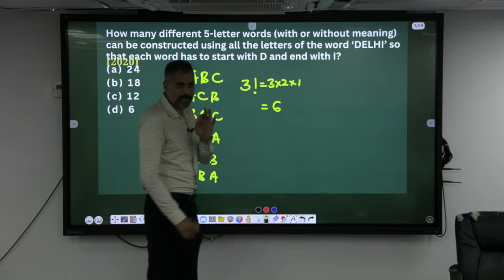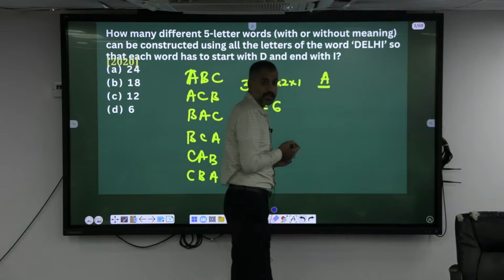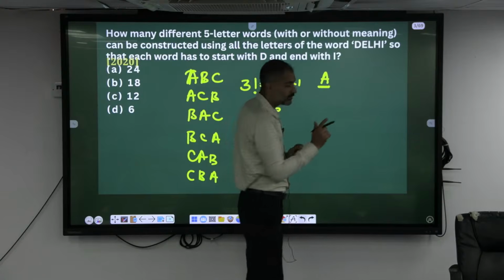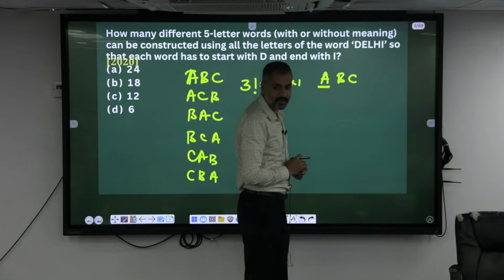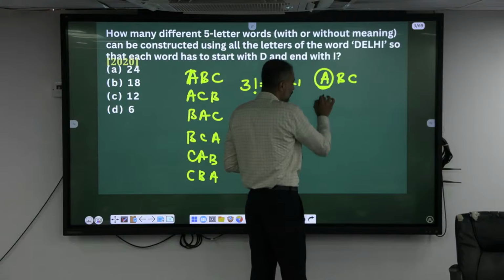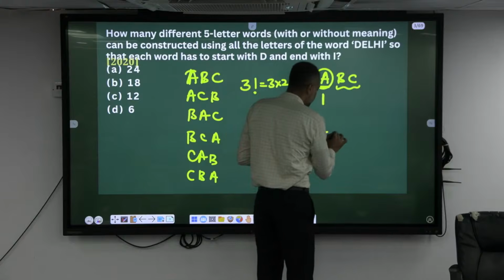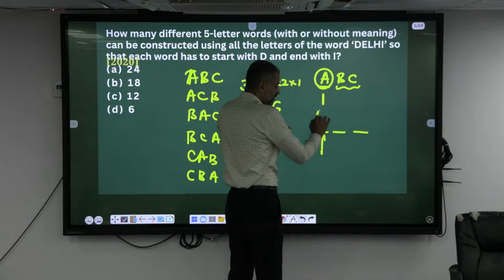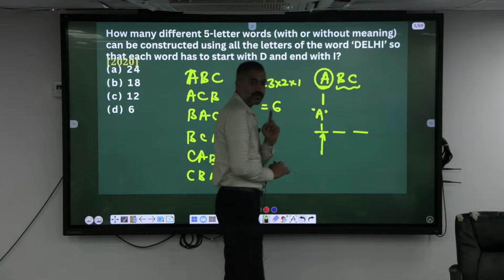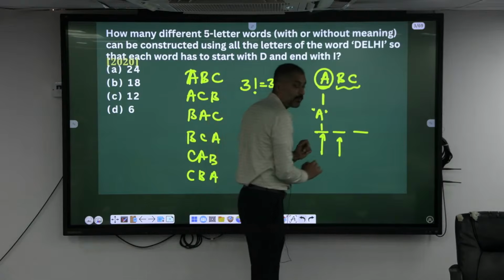Similarly, if I ask you to keep A at the first place, A has to appear only at the first place. Then the remaining can be arranged in a different way. How many different ways can you arrange them? 2 ways. For this position, it is fixed, only one. Look here now. I have 3 positions, right? For this position, how many choices? Only one choice. What is it? A. Right? For this position, I can fill with what?